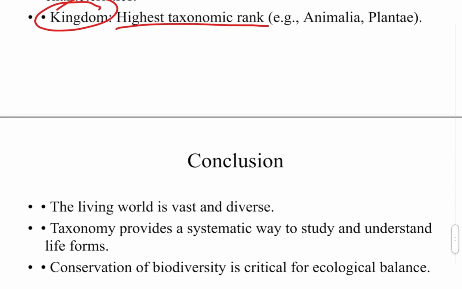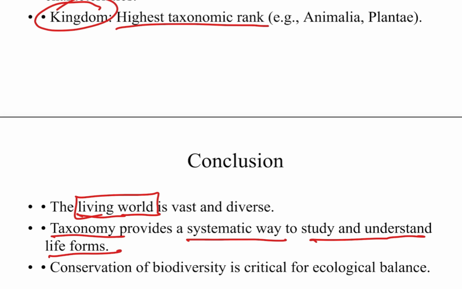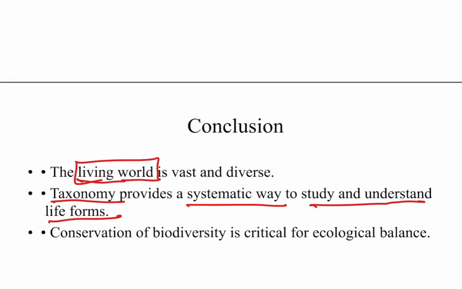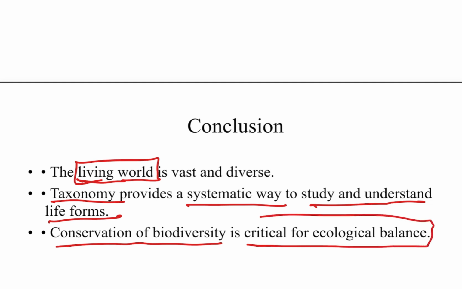Now the conclusion. The main conclusion of chapter 1 is that it tells about the living world, which is very diverse, and for that diversity we need taxonomy, so that we can provide a systematic way to study and understand the various life forms, and we can conserve that biodiversity which is important for our ecological balance.